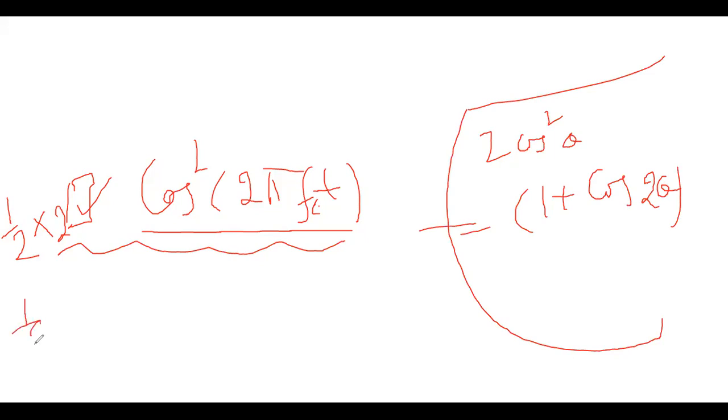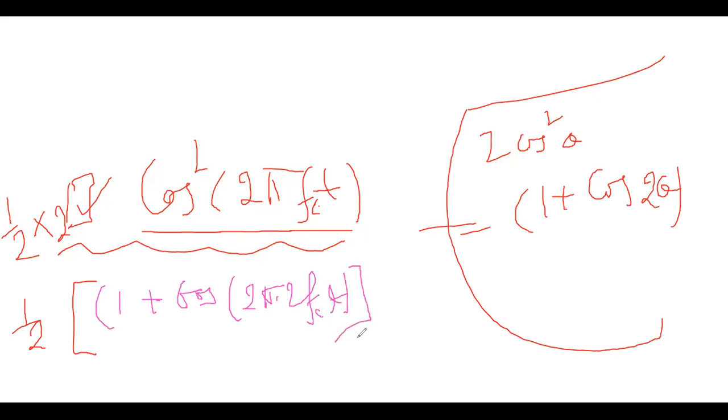Similarly, half will be outside, and inside, 2 cos square theta becomes 1 plus cos of 2 pi into 2 FC t. So that is the case. See here what happened to the frequency: the frequency has doubled.